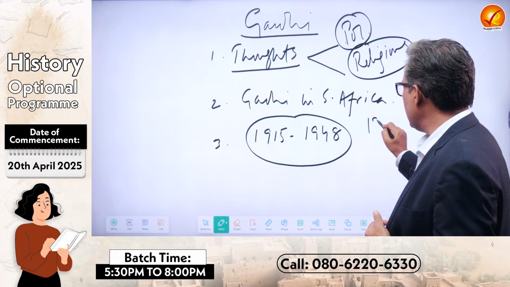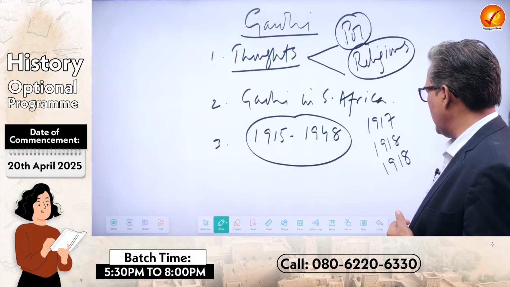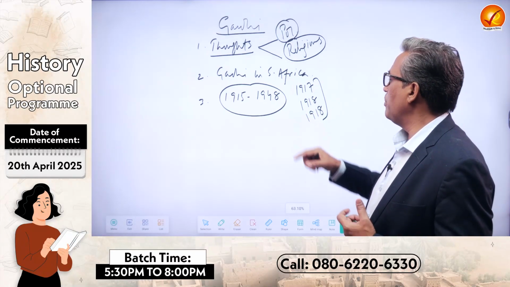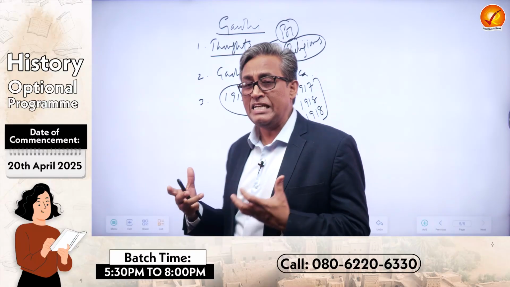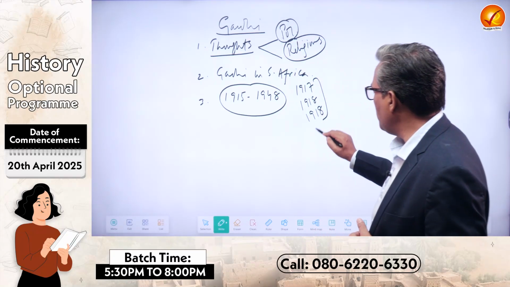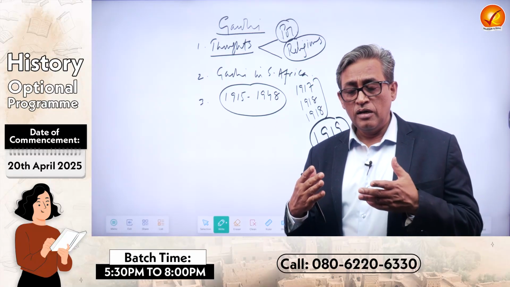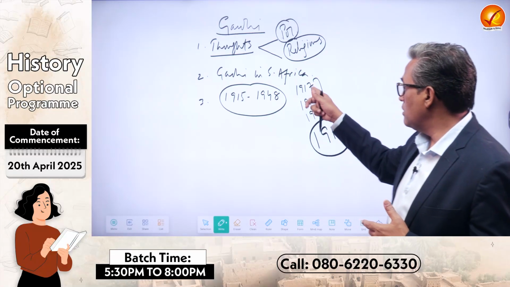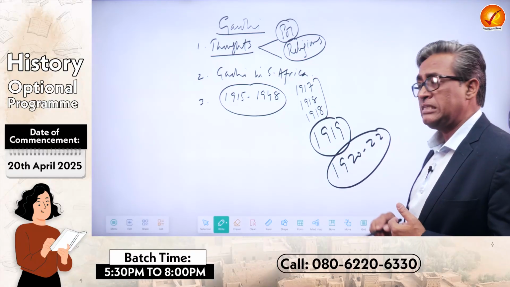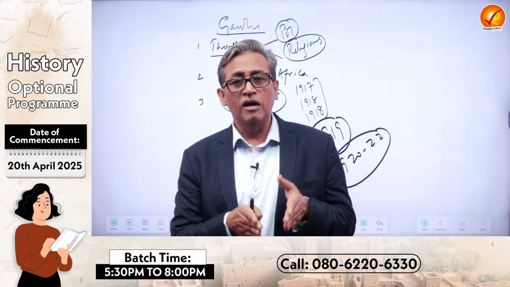For instance, 1917 Champaran, 1918 Ahmedabad, 1918 Kheda Satyagraha were like a trial and error period. Of course, we will discuss them in detail in that class also. This helped in evolving Gandhi in 1919 with the Rowlatt Satyagraha, which was a little bigger than these three. But the movement which established Gandhi undoubtedly as the leader of the nation was the non-cooperation movement along with the Khilafat movement.